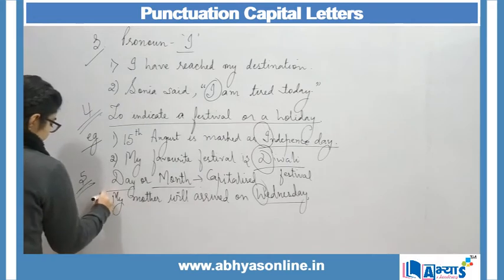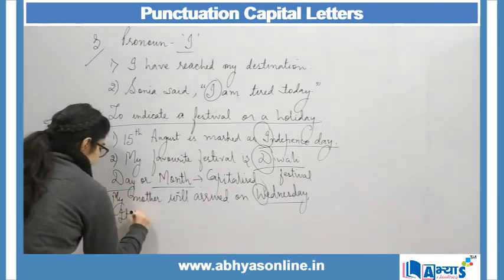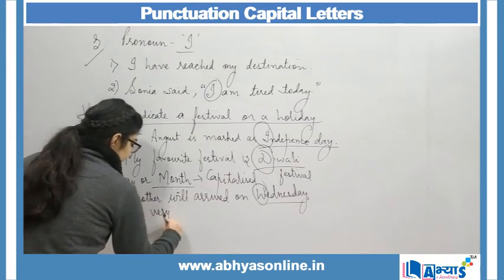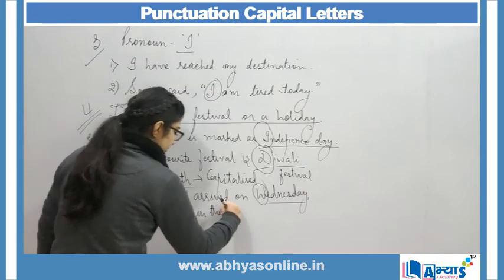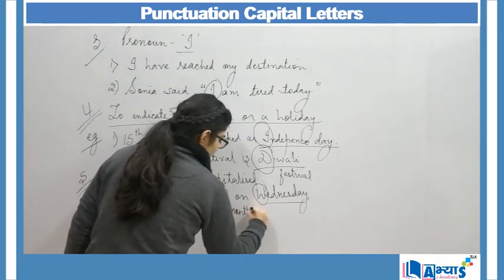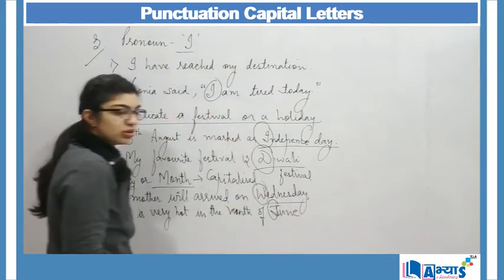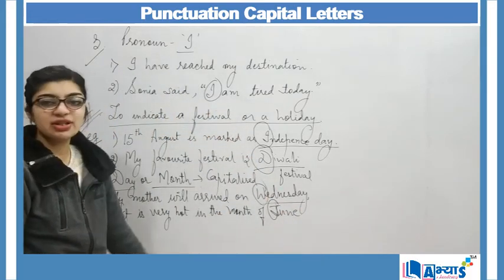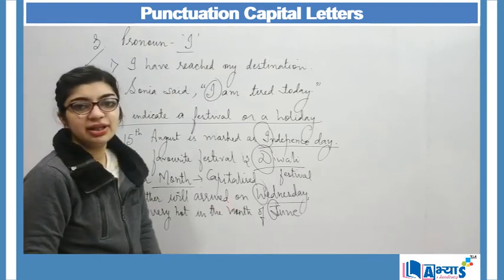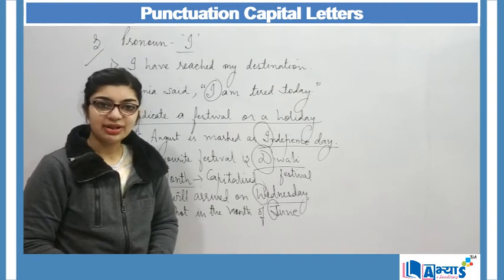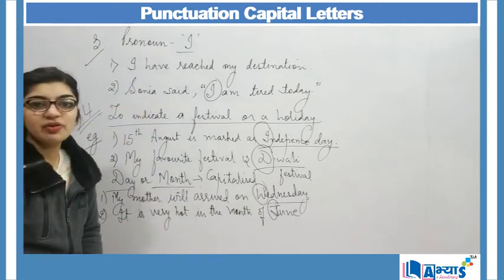Then I can say that it is very hot in the month of June. So again June is capitalized. Why? Because June is a month and Wednesday is a day of week. So both are represented by capital letters. So this is another area where we make use of capital letter.